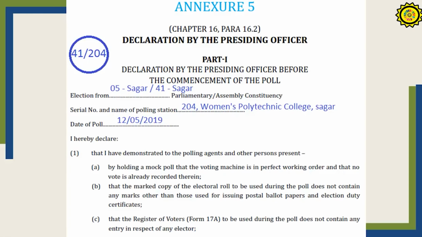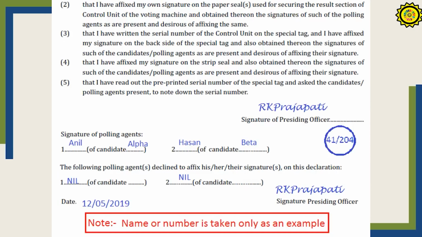This is the declaration by the presiding officer before the commencement of the poll. A few details only are required. That is the name of the polling station, serial number of the polling station, date of the poll, and that the election is for the Puducherry Parliamentary Constituency. This must be signed and kept with the presiding officer. At the lower half of this form, the signature of the polling agents who are present there must be obtained. If some polling agent is not willing to sign, such person's name should also be written.